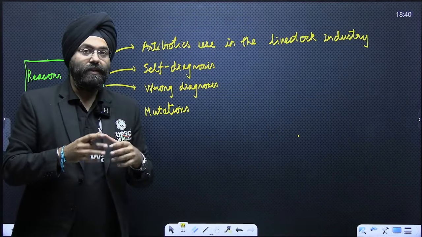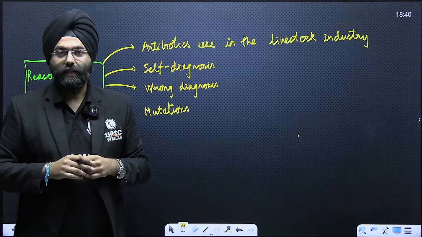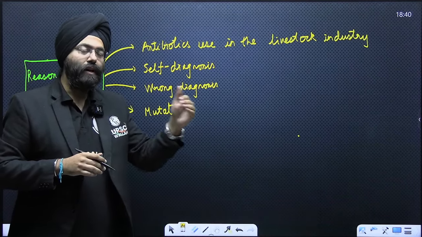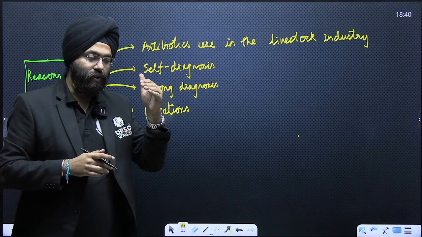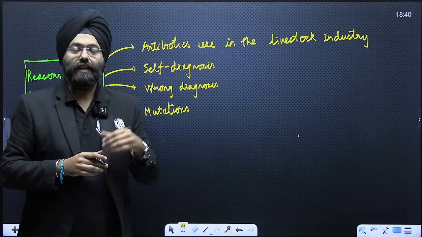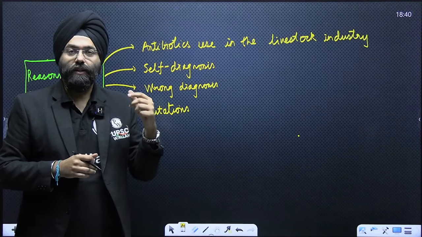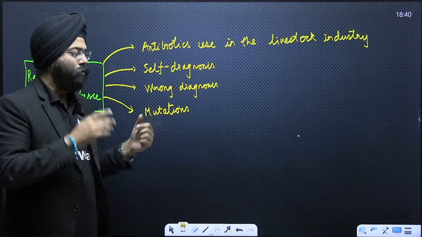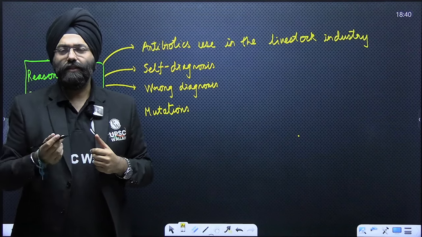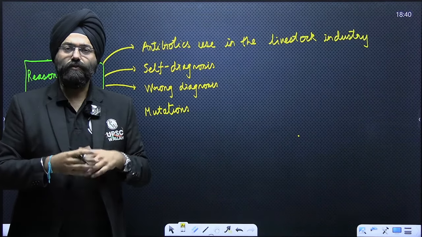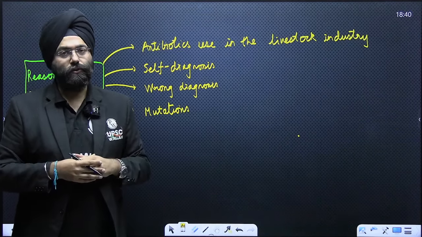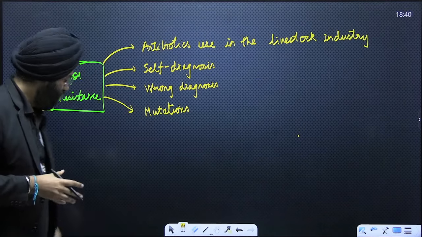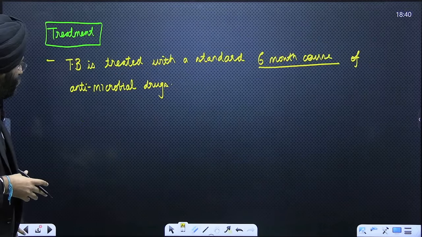Very often, particularly in rural regions, wrong diagnosis along with over-diagnosis, subjecting patients to a lot of antibiotics, can again lead to multi-drug resistance. Next is mutations. Some mutations might take place in the bacteria itself, which can make it resistant to various drugs. This is what you were expected to know when reading this article.